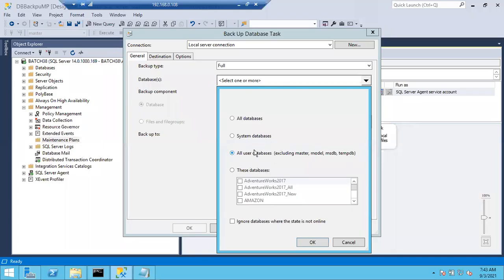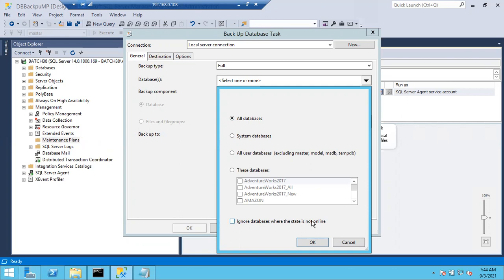Yes. Okay. So all user databases. It will exclude master, model, MSDB and TempDB. So if you want backup of only system databases, you can choose only system. If you want backup of all databases, you can choose all databases. Let me choose all the databases. And you can see one option here: ignore databases where the state is not online.